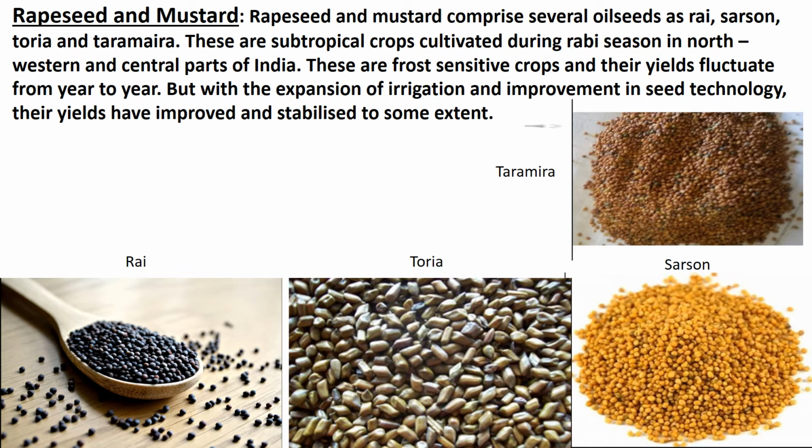But with the expansion of irrigation and improvement in seed technology, their yields have improved and stabilized to some extent. About two-thirds of the cultivated area under these crops is irrigated. Children, these oilseeds together occupy only about 2.5% of total cropped area in the country. And the leading producer states are Haryana and Madhya Pradesh.